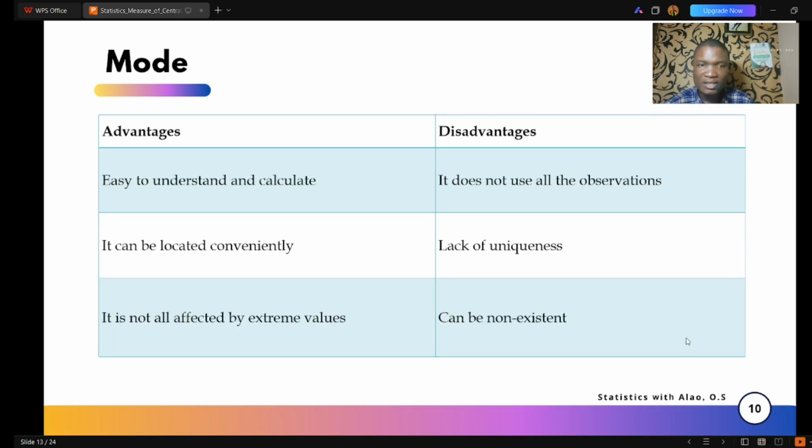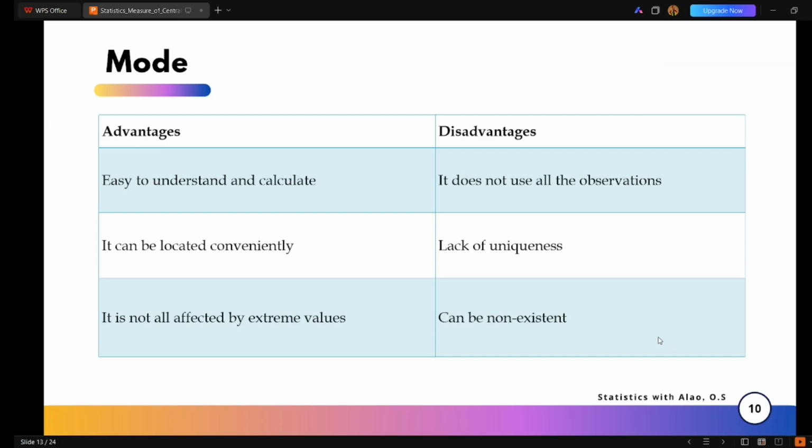What are the advantages of the mode? One, it is easy to understand and calculate, just like I rightly mentioned. It has to do with the one that has the most frequent value in a distribution. Obviously, you don't want to stretch yourself on that. You have just gotten the answer. Once you observe that this is the one that occurs more frequently in the distribution, you pick it and you move on, right? The one that occurs frequently, is it not easy to pick? Very easy to pick, right?